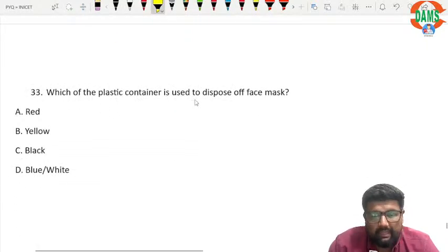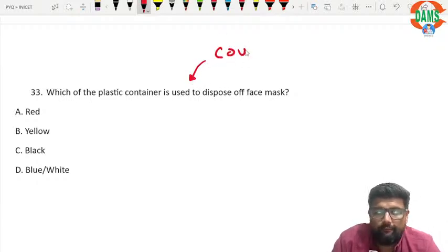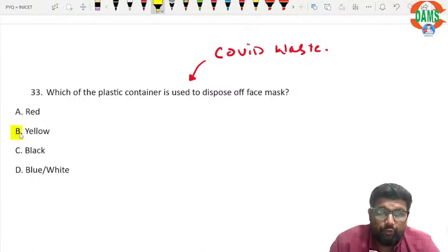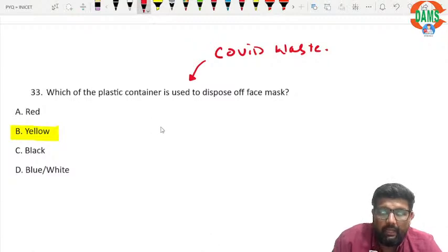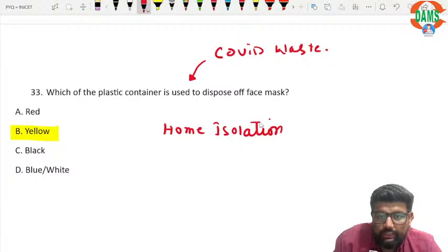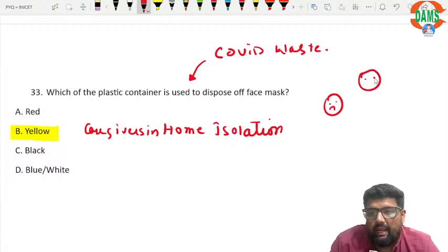Which plastic container is used to dispose of a face mask? Okay, I think they are asking from COVID waste management, because under COVID waste management we throw the mask of the hospital, or of the COVID patient, or of a healthcare worker in yellow. But in home isolation, we have a COVID patient and one family member who is taking care of this patient.